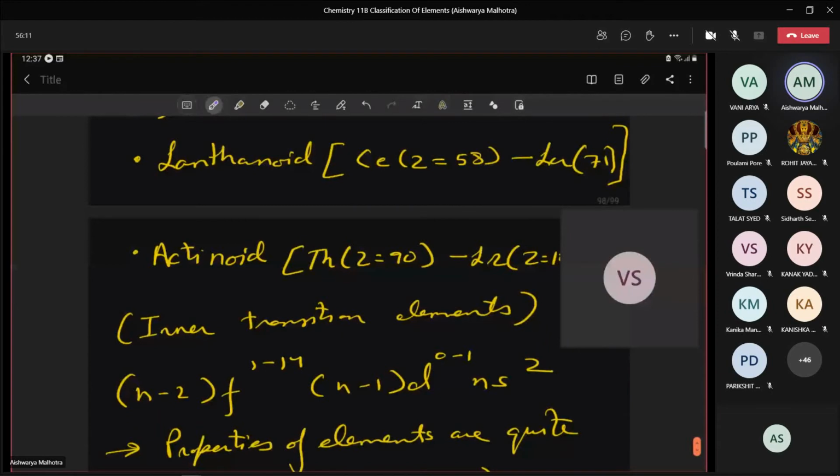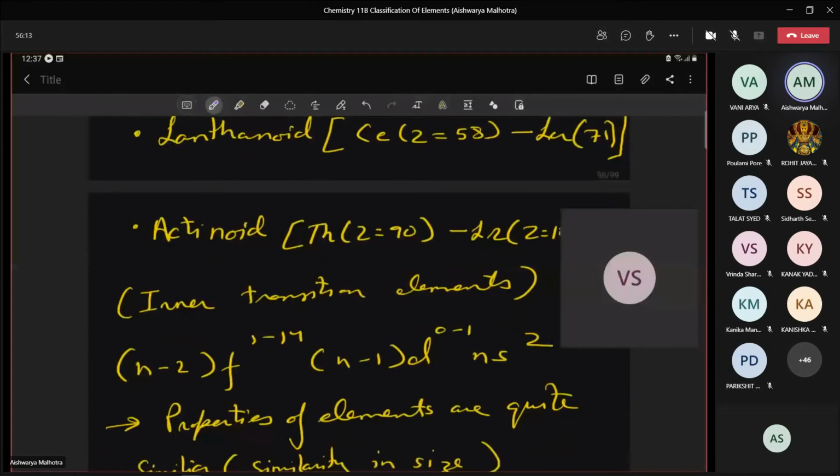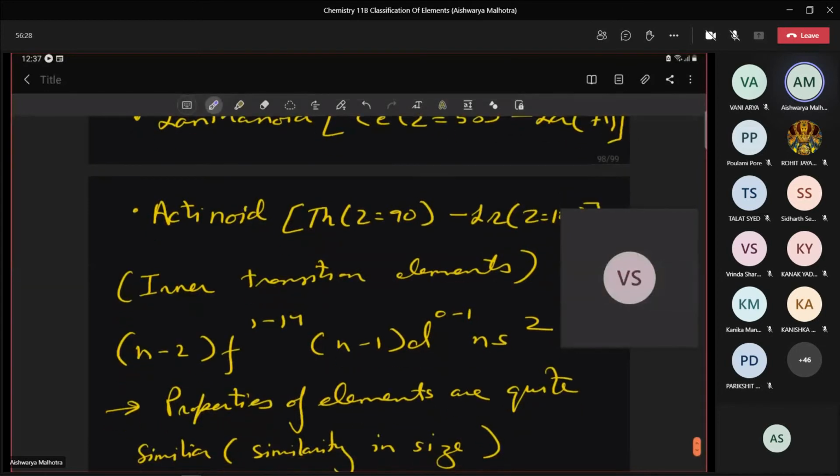Write the first element and its atomic number, because we sometimes ask this question. Name the first element of the lanthanoid series. Or what is the atomic number of the first element of the lanthanoid series? What is the atomic number of the last element of the actinoid series? Is it okay?